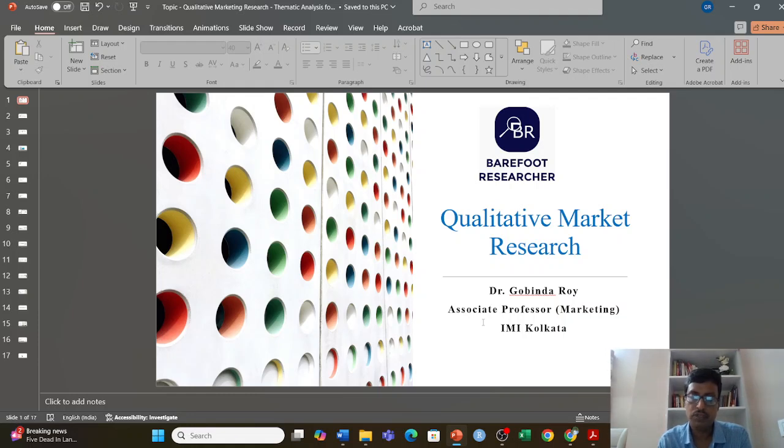I took the different steps from the academic journal and applied them using a very recent tool, generative AI tools, like ChatGPT. So my agenda is giving a brief overview of qualitative market research and the different types of qualitative market research. Especially I am focusing on thematic analysis, and I take a reference from the academic journal, which explains six important steps. I follow each step, and finally I am using generative AI to do the qualitative content analysis, especially the thematic analysis.